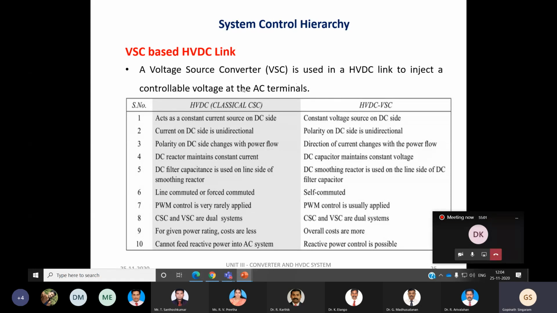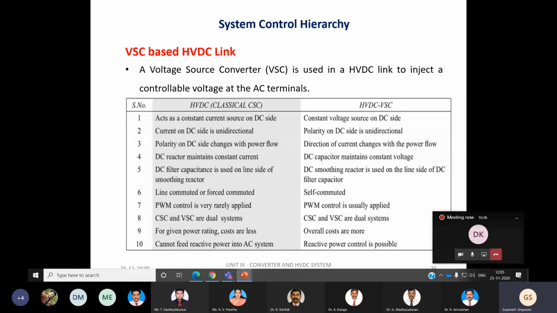So because of this reason we are moving to the VSC based HVDC link. As I have given a very good comparison of the classical system and the HVDC system with voltage source converter, when you go through all these comparison points, we can understand the importance of the VSC based HVDC link. The very important thing is that there is a self commutation process in the HVDC VSC system, and also PWM. Several other control systems are also incorporated.